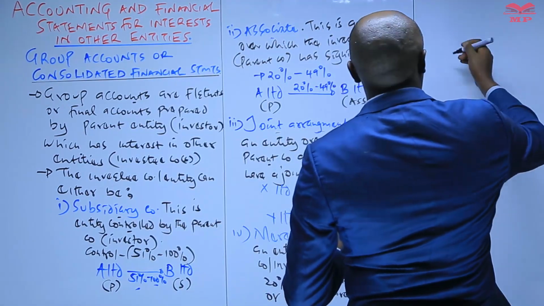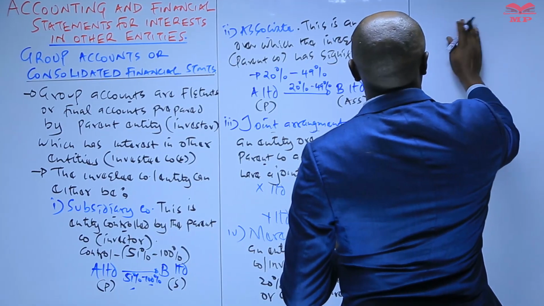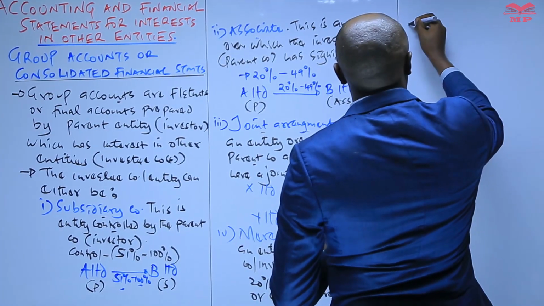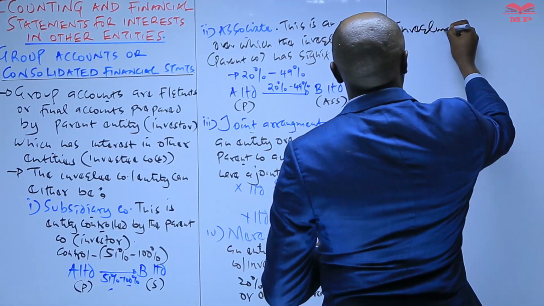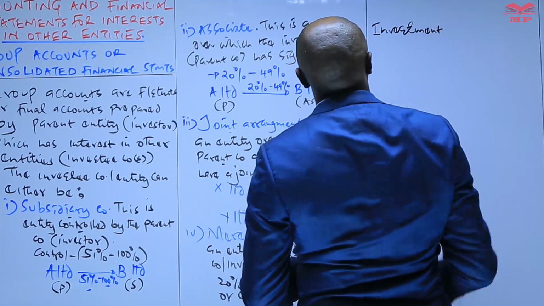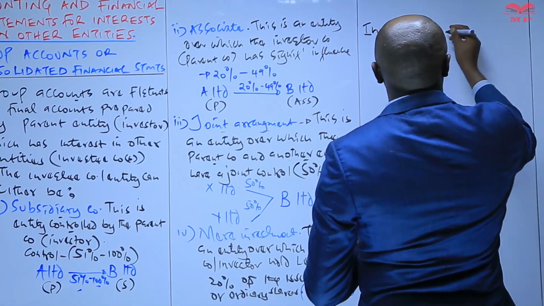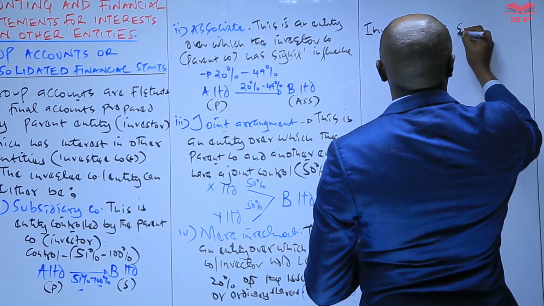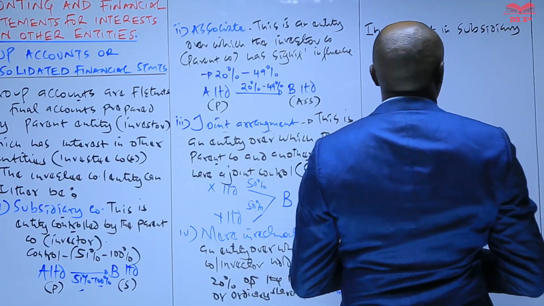So here we're going to start by looking at the preparation of the group account where the parent company has invested in a subsidiary. So we start with the preparation of group accounts where we have an investment in a subsidiary.